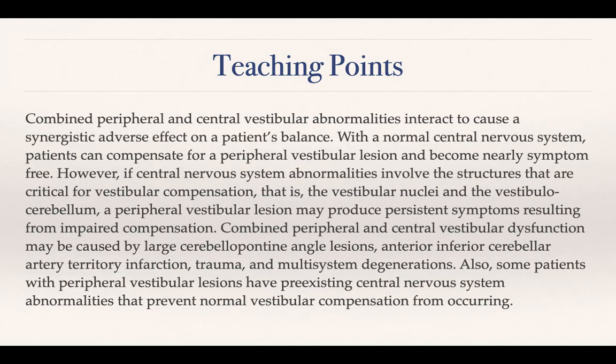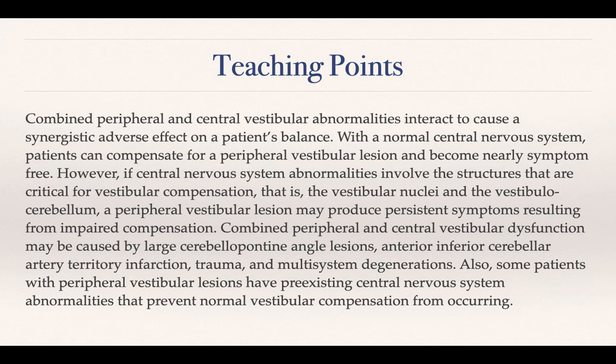Combined peripheral and central vestibular abnormalities interact to cause a synergistic adverse effect on the patient's balance. With a normal central nervous system, patients can compensate for a peripheral vestibular lesion and become nearly symptom-free. However, if central nervous system abnormalities involve the structures that are critical for vestibular compensation, that is, the vestibular nuclei and the vestibulocerebellum, a peripheral vestibular lesion may produce persistent symptoms resulting from impaired compensation.